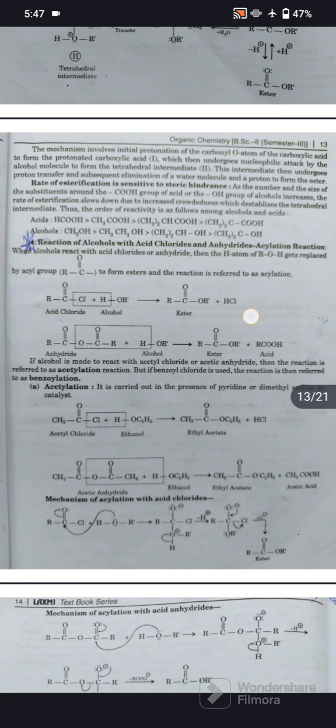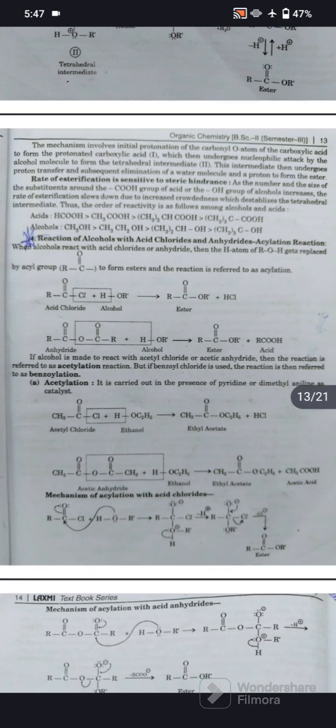Reaction of alcohol with acid chloride and anhydride: acylation reaction. When alcohol reacts with acid chloride or anhydride, the hydrogen atom of ROH gets replaced by an acyl group to form ester, and the reaction is referred to as acylation reaction. If the alcohol is made to react with acetyl chloride or acetic anhydride, the reaction is referred to as acetylation reaction. But if benzoyl chloride is used, the reaction is then referred to as benzoylation.